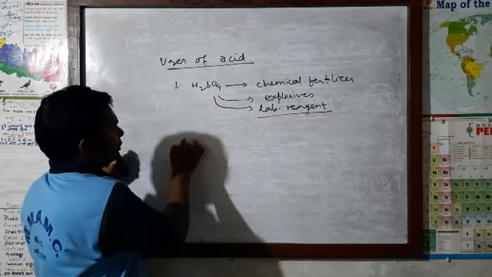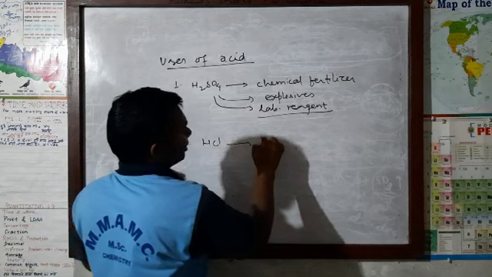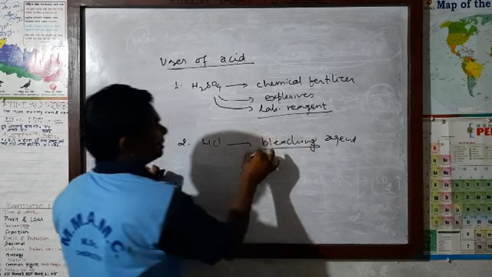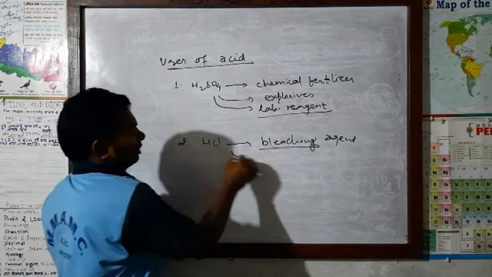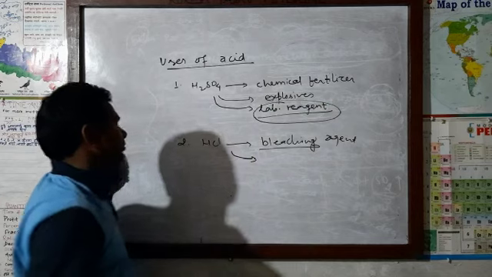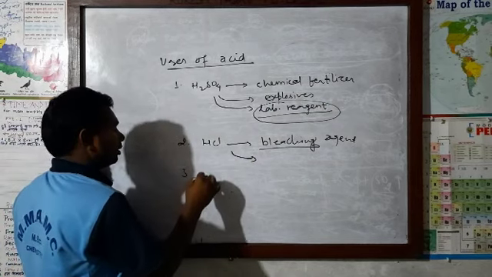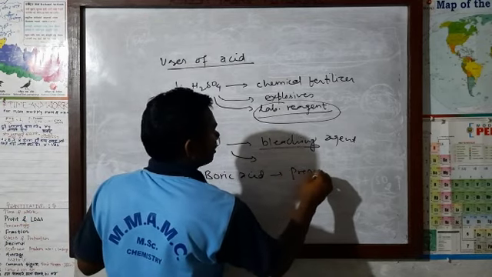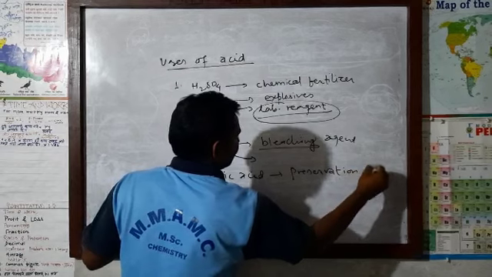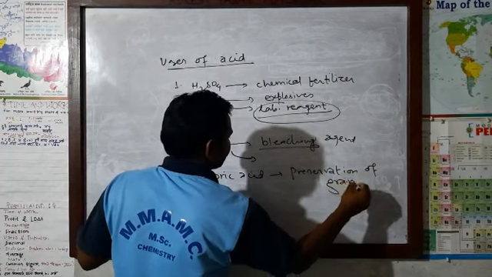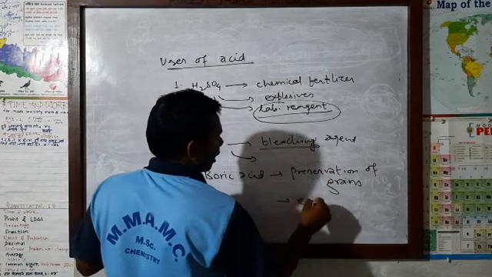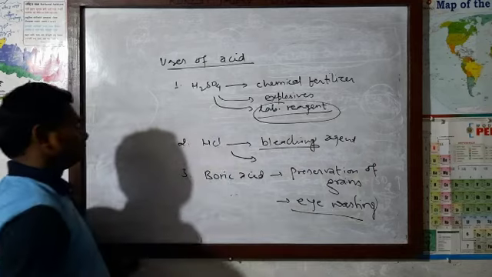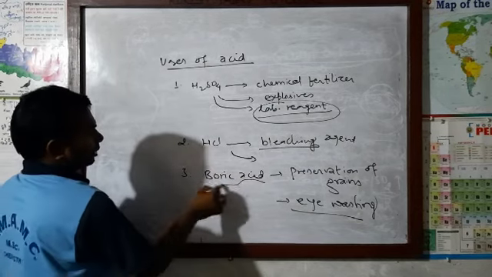Another acid, HCl. It acts as a bleaching agent, meaning changing color. Hydrochloric acid also acts as a laboratory reagent. Third one, boric acid. It is used for the preservation of grains. Also, it is used for eye washing. If there is itching, then we can use boric acid.